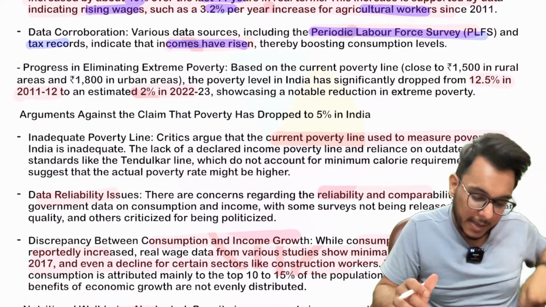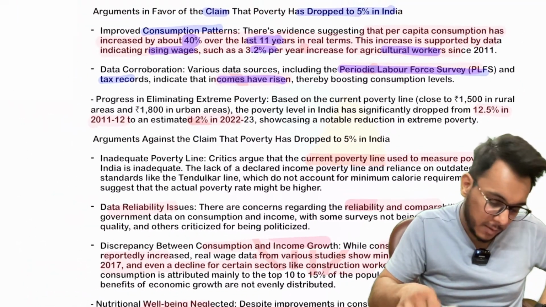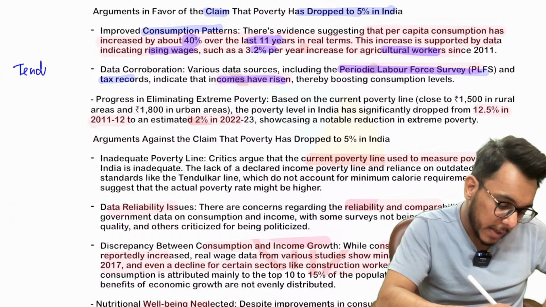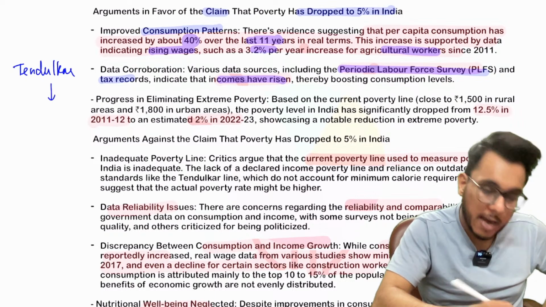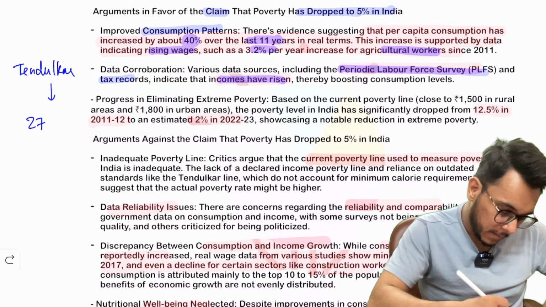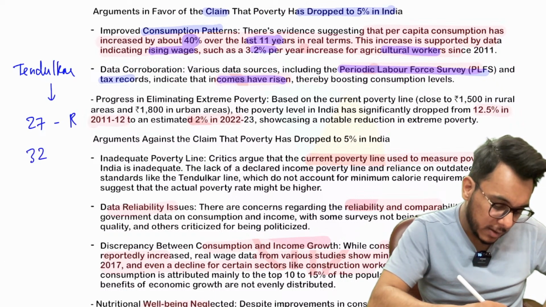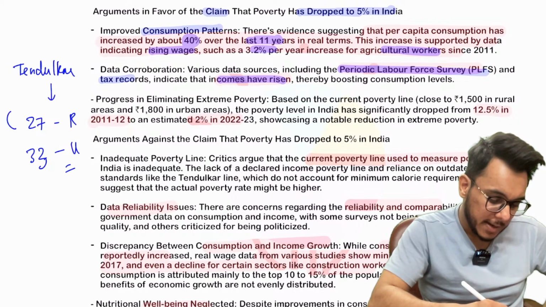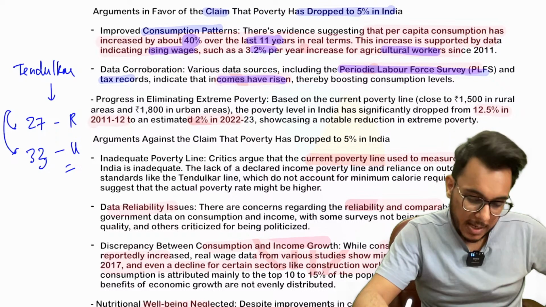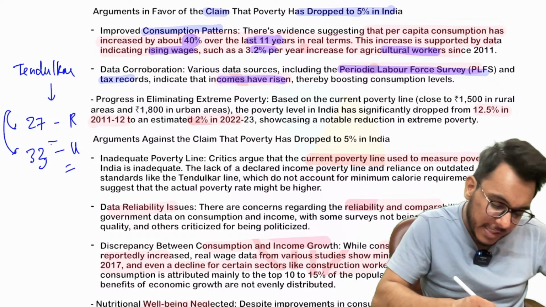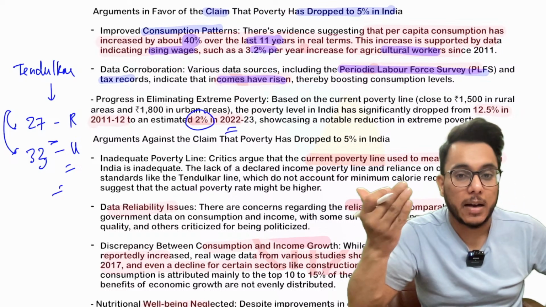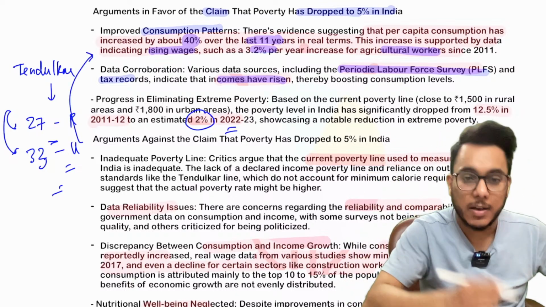Now guys, one concept I just want to explain to you. When we talk about the Tendulkar committee, it gave a poverty line of 27 rupees for rural India and 33 rupees for urban India. So this is the poverty line. It has been seen that if we see this particular poverty line, poverty has actually come down to just 2%. Why? Because more people are earning, their incomes are going up, as we have already seen here.